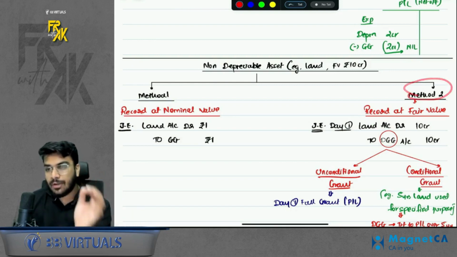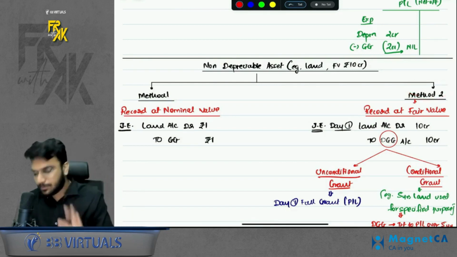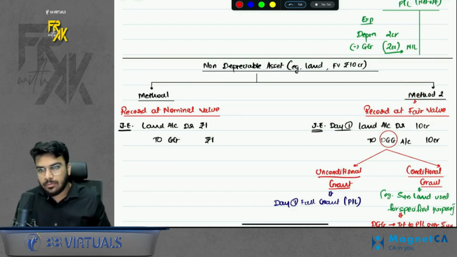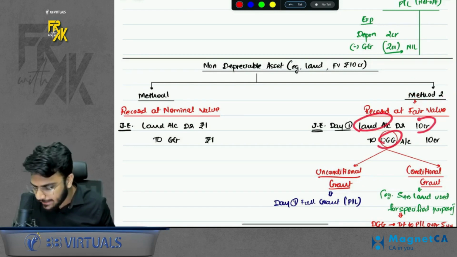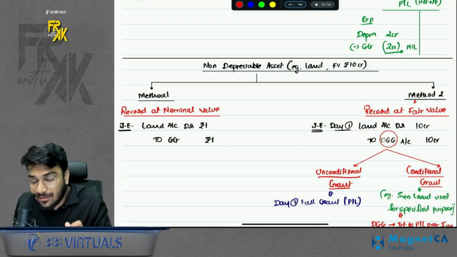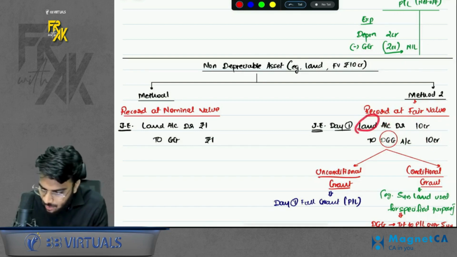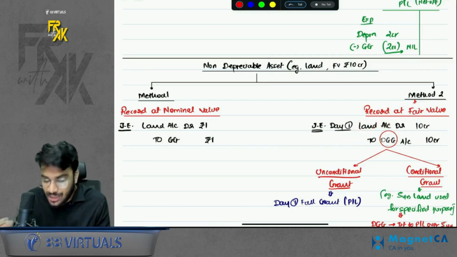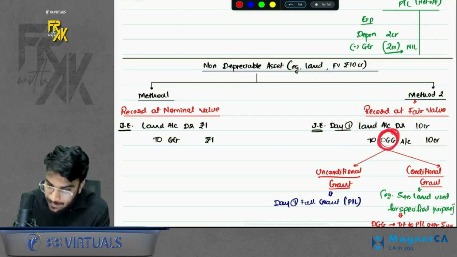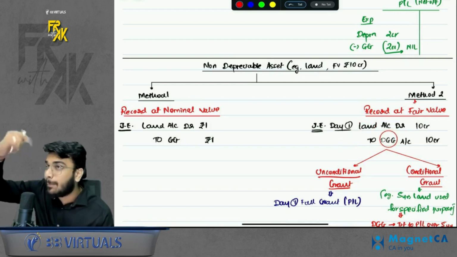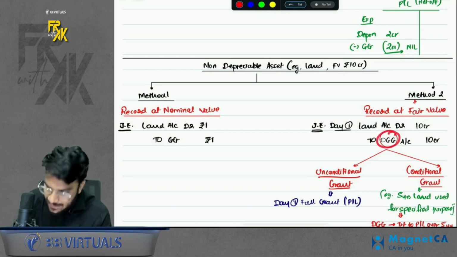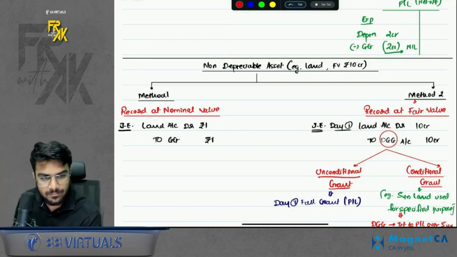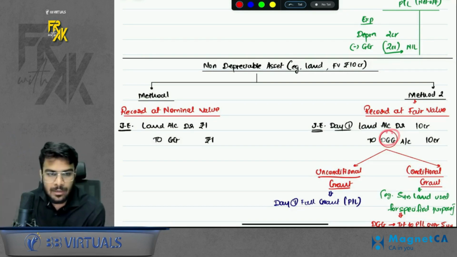Method number 2, you will record at fair value. Now, here when you record fair value, you will record the land and DGG at 10 crore. Unlike a depreciable asset, here land is not getting depreciated. So now the question comes, in what ratio will this DGG be transferred to profit and loss? Because in case of a depreciable asset, we were transferring DGG to profit and loss over the life of the asset. What about in case of a non-depreciable asset?